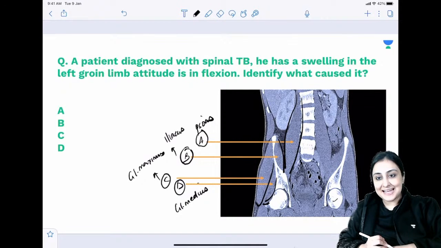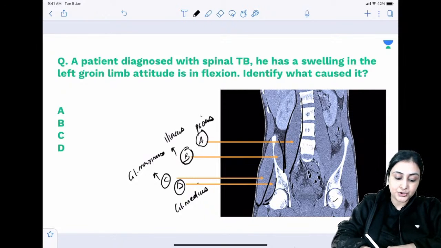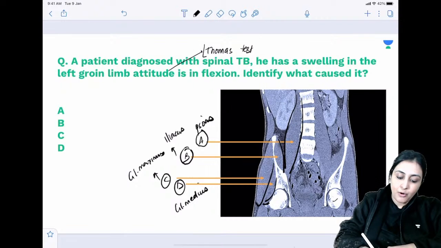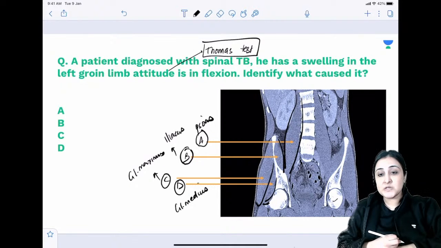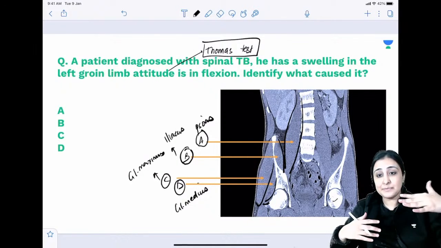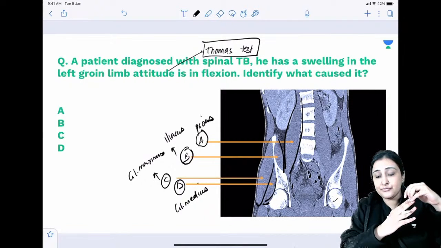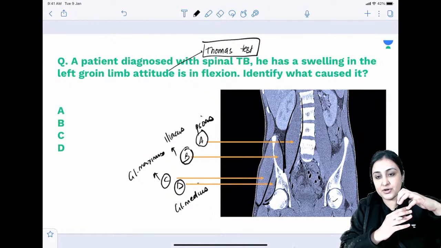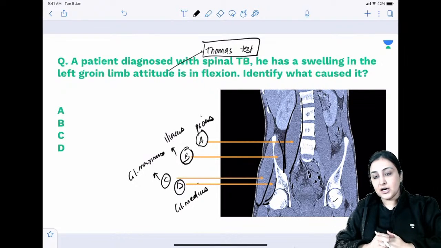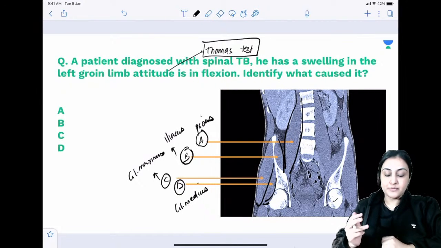Okay, so psoas, and the test which is used to assess the fixed flexion deformity, again a very important ortho question, is the Thomas test. It is the Thomas test, right? So everything Thomas is very, very important as far as exams are concerned. Thomas test assesses fixed flexion. One person is lying down and you ask him to flex one limb. If there is flexion deformity, the other limb will also be flexed to account for the fixation of the flexion. All right, so that is how the Thomas test is performed.